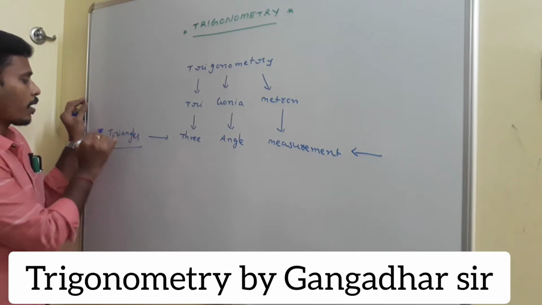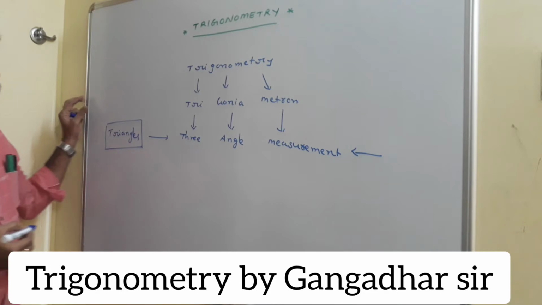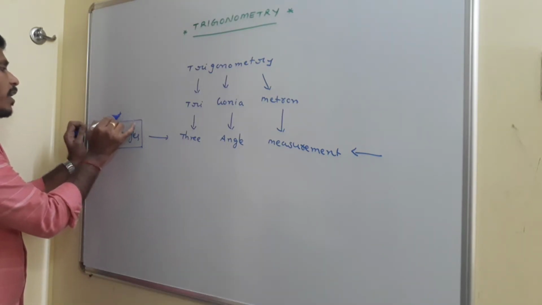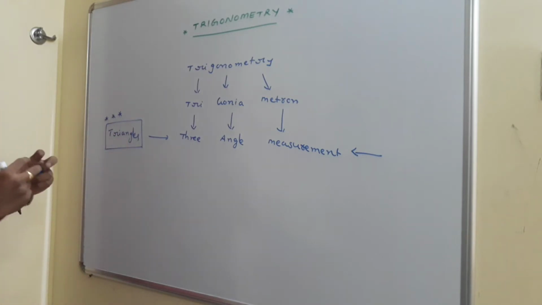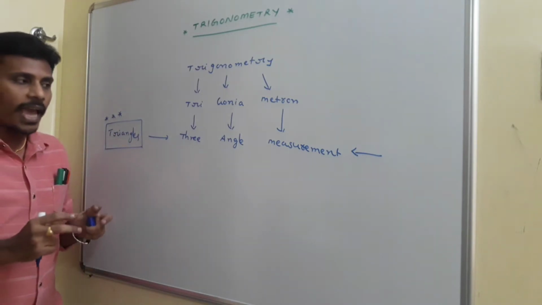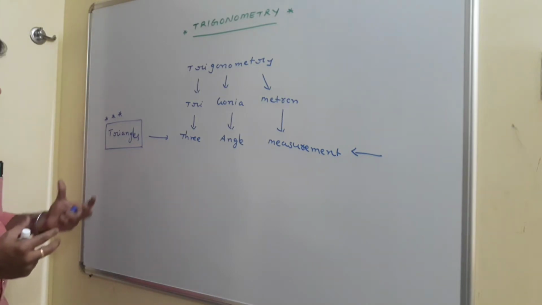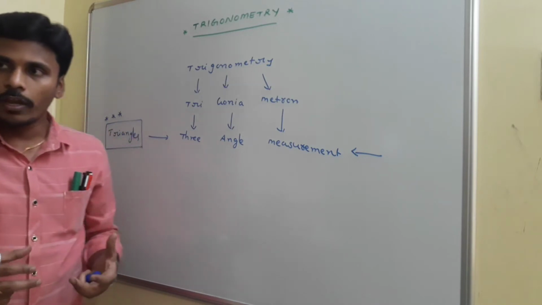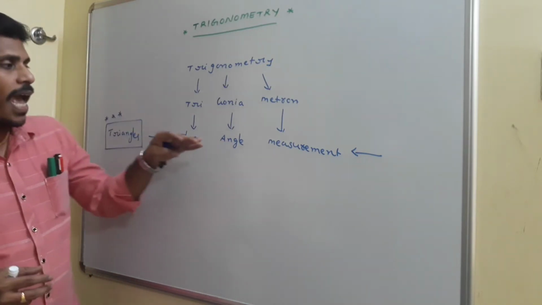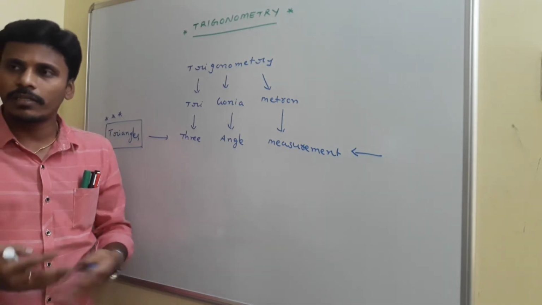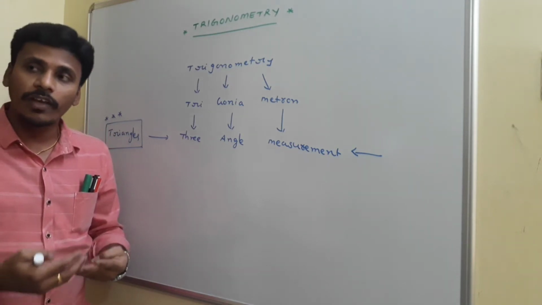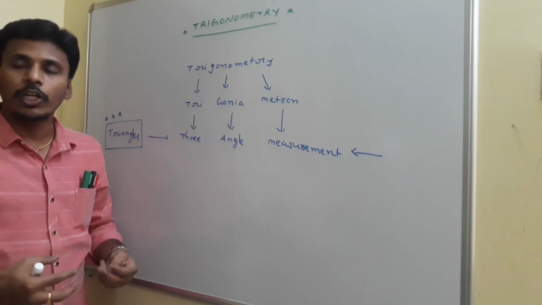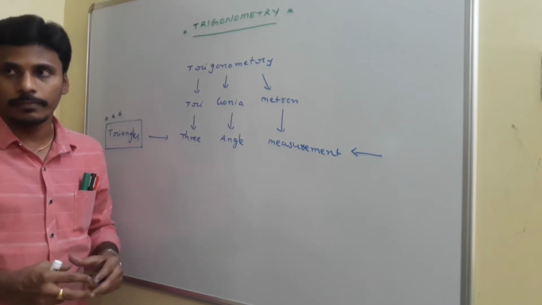So our full concentration is initially on triangles, because the triangle is the minimum possibility of three angles. The three angles usually we face in triangles. So trigonometry deals with different properties of triangles. Trigonometry is three angle measurement. Measurement is nothing but measuring something. What are we measuring? Not only angles, but all the different parameters related to the three angle measurements we are going to discuss here.